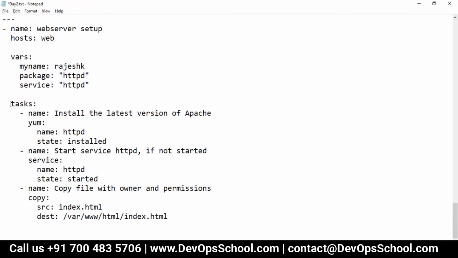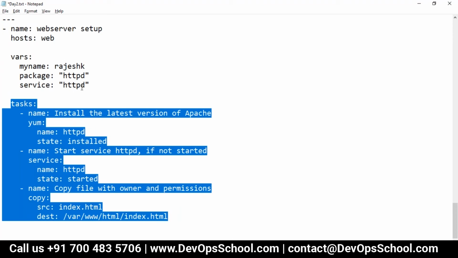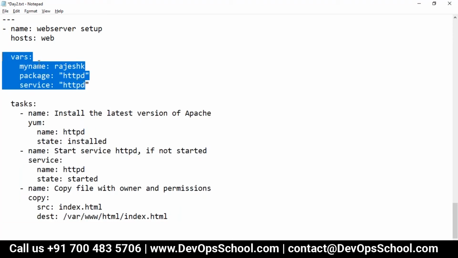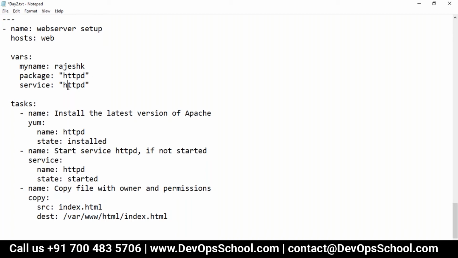Done. So here you have a task. Here you have variables. Now you declare the variable. This is how it is: key value, key value, key value. The section is vars. It's like a task. Now the question is how to use it, how to use the variable in the playbook.